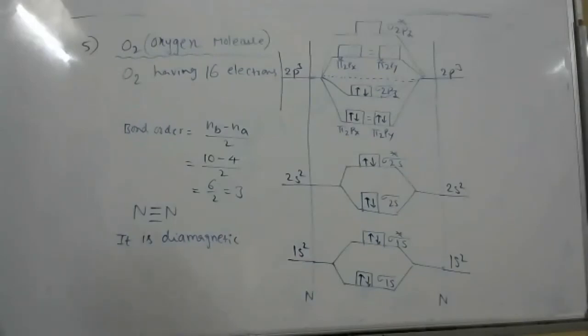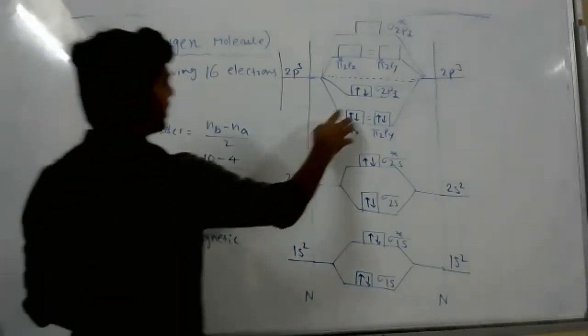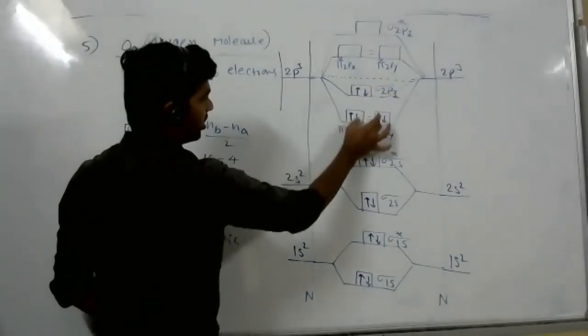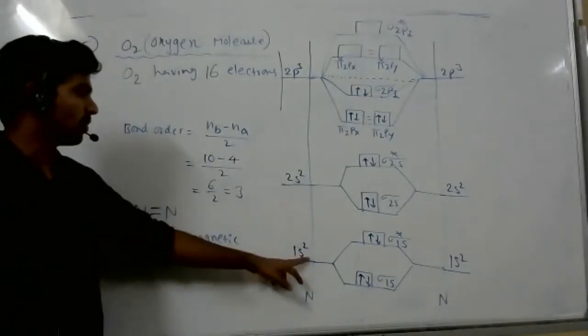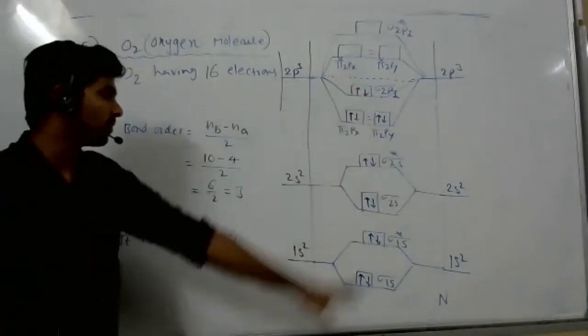Calculate there also the bond order and magnetic property. If there are unpaired electrons, calculate the magnetic moment. Okay guys, can you do this one, the O2 molecule? Yes, sir, we'll try. Same diagram, but a small change. While writing, write these two here and that one downside, then everything is the same. Filling of electrons also needs care: 1s2, 2s2, here comes 2p4, there also 2p4.